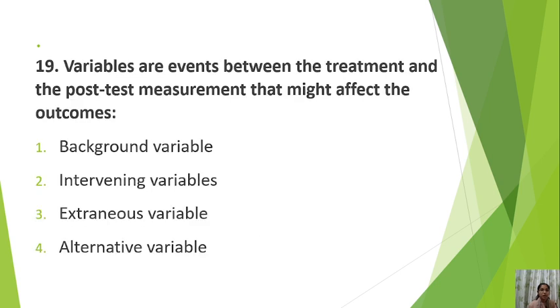Okay. Next is, variables are events between the treatment and the post-test measurement that might affect the outcomes. Number one, background variable. Number two, intervening variables. Number three, extraneous variables. Number four, alternative variable. It is the question from your research part. It is asking what type of variables can affect the outcomes of your research.